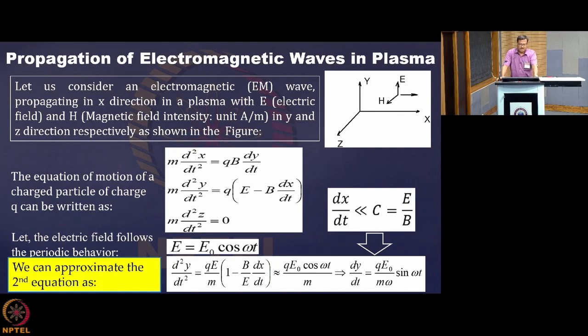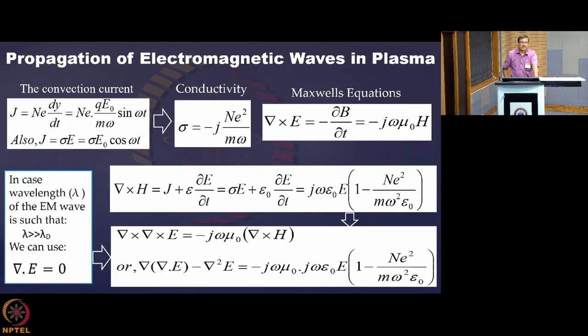If you use this, then what you get is j, the velocity in the y direction, and that is linked with the electromagnetic wave frequency and the strength of the electromagnetic field, of course. Then j is equal to the current density. You know that it is related to the velocity as nev, right? So v is the velocity, and here what you are getting is ne dy/dt. Now this is constituting a current density, and it is coming like that.